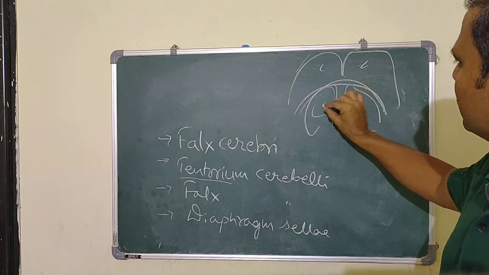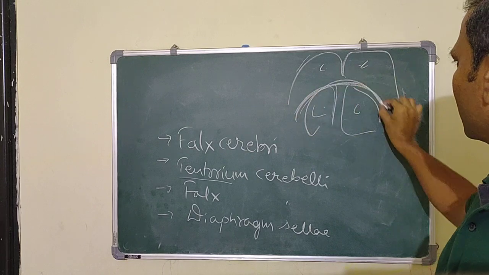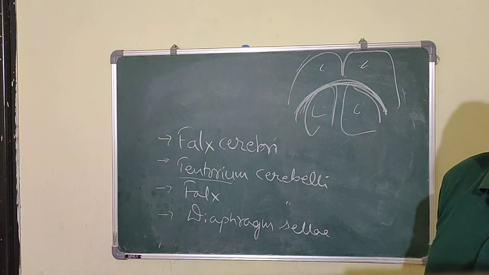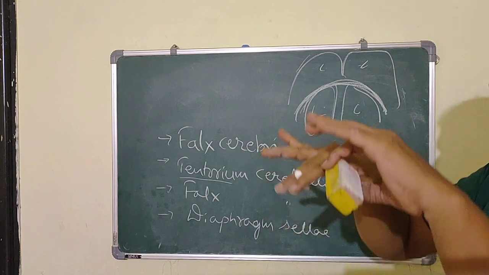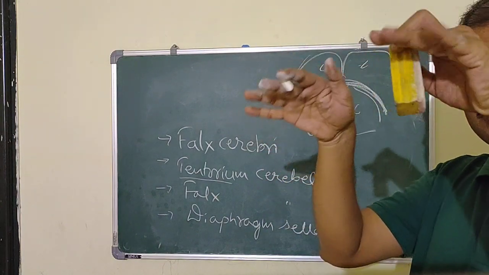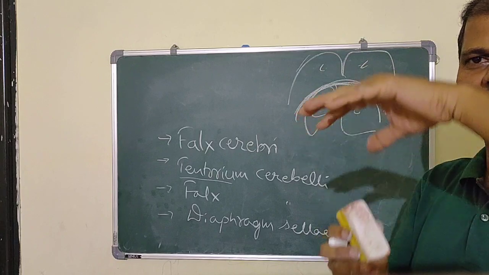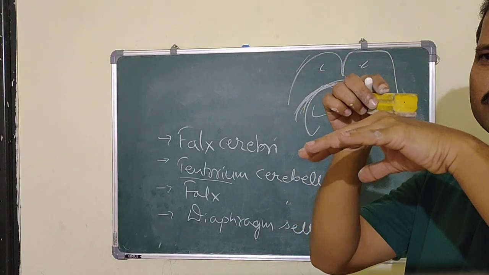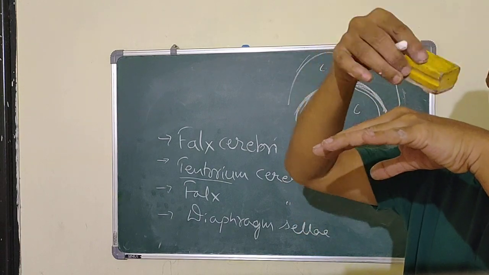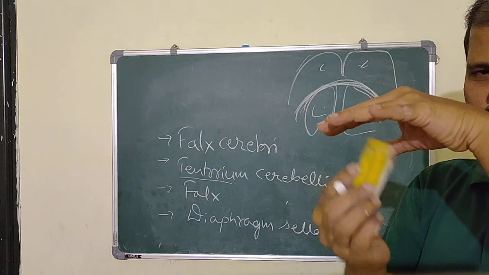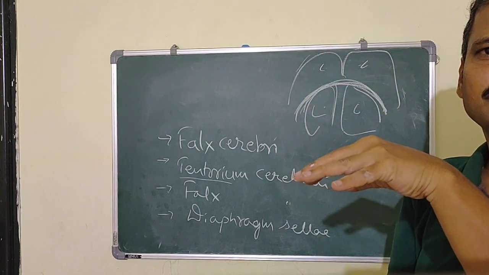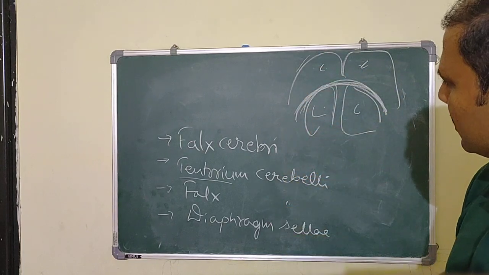That's why the tentorium cerebelli separates the cerebrum from the cerebellum. If you see the surfaces, the superior surface is convex and the inferior surface is concave. The superior convex surface is with the cerebrum, and the inferior concave surface is with the cerebellum.